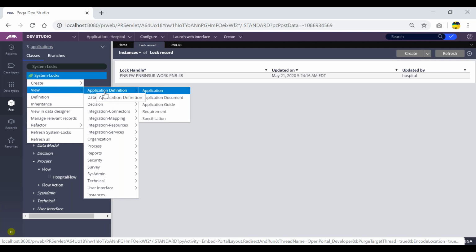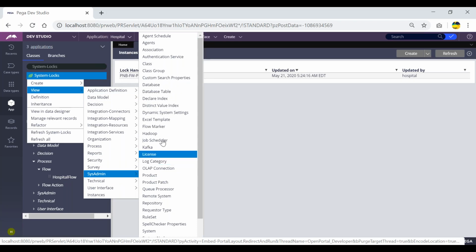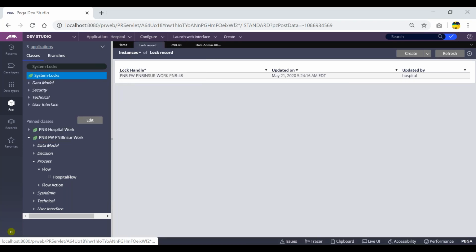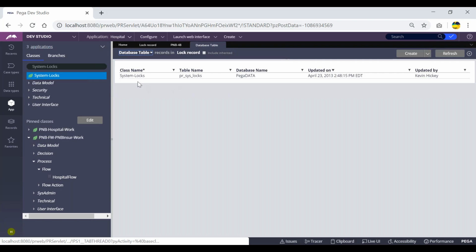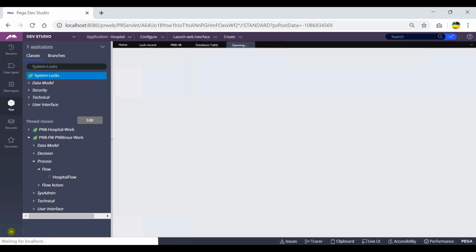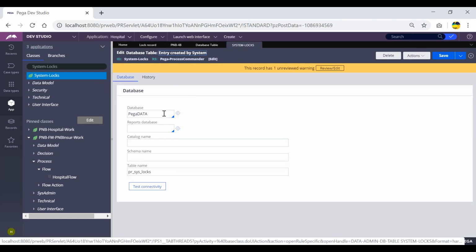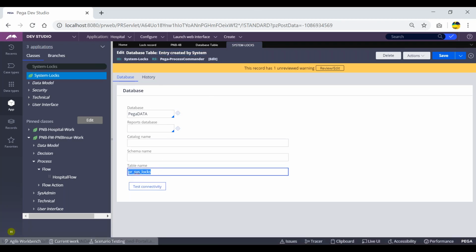So go to view, and under sysadmin there will be one rule called database table. If I click on here, I can see the relationship between this class and a particular table. So this class is mapped to this table. So the same table will be shown in the test connection also. That we already know. I'm just trying to tell you the other way. If you click on this, I can see the database information and schema. So these are all the details. This particular class has been mapped to this table of this database. So this is the table name.